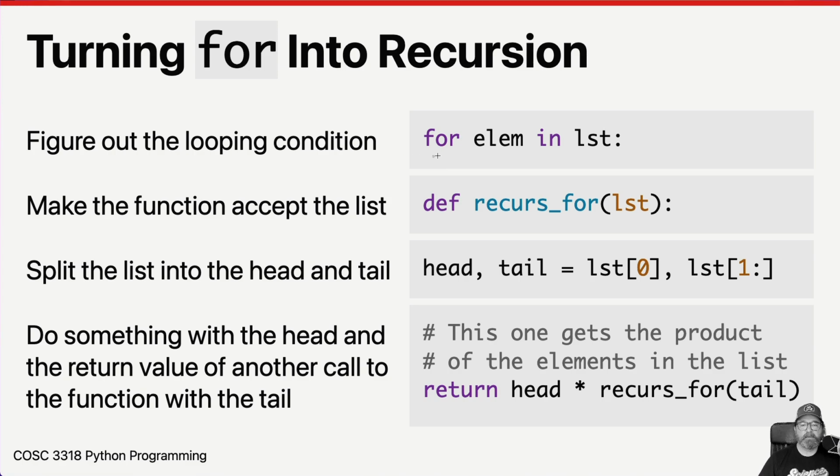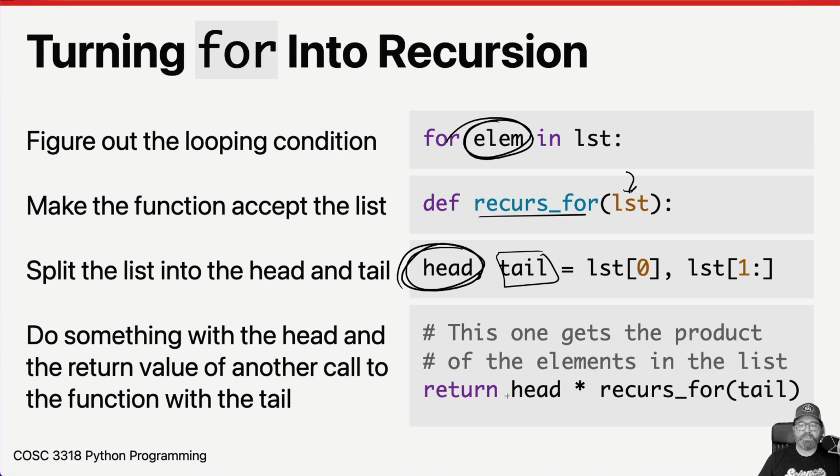So we figure out what the looping condition is, what that for loop is. So here's the list, and here's the element that we're interested in each time we go through the list. Then we make the function accept that list, and we split the list. So instead of the whole list, we end up having a head value for that entry on our stack. And the tail is the rest of the list after it.